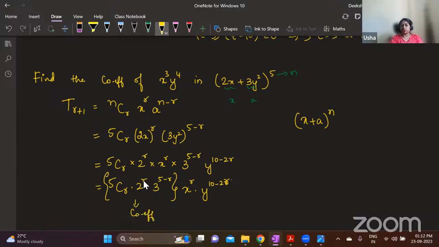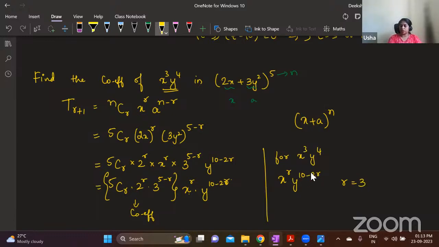Now to find this, we need to know what is r, right? Only if we know r, we will be able to find the answer for this one. So first compare this. We are supposed to find out the coefficient of this term. So compare now. This is supposed to be x cube y power 4. So for x cube y power 4, comparing this, what should be the value of r? 3, right? In place of r, I have 3.